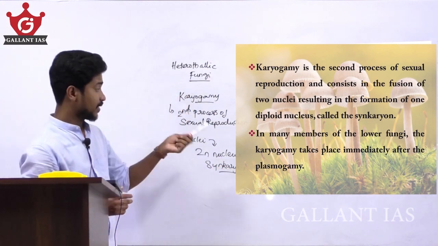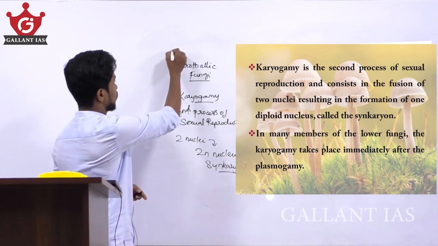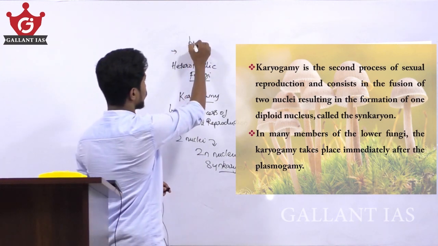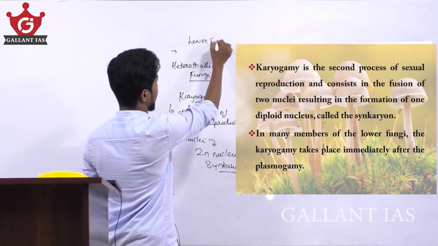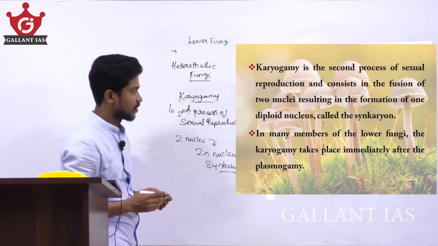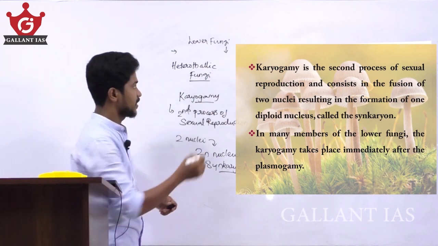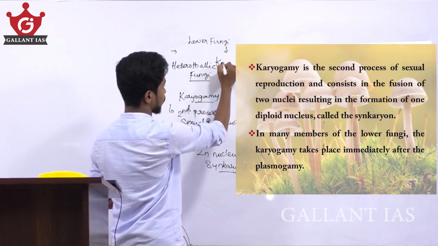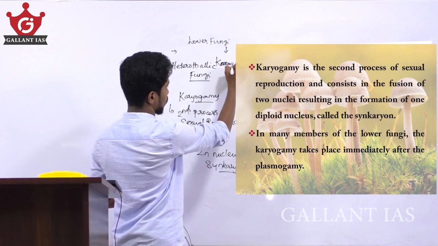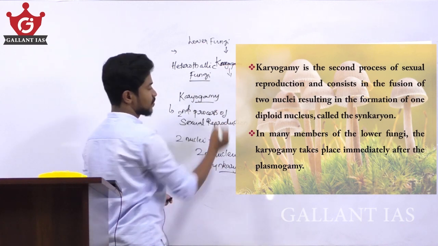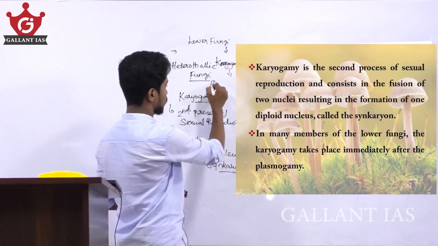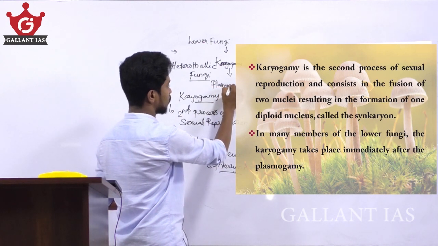In many members of lower fungi, karyogamy takes place immediately after plasmogamy.